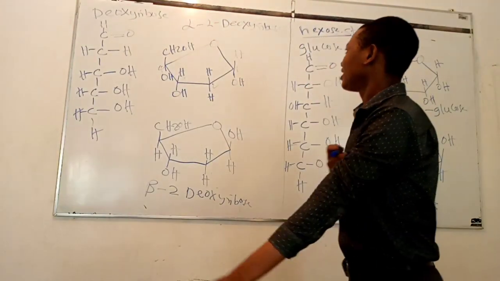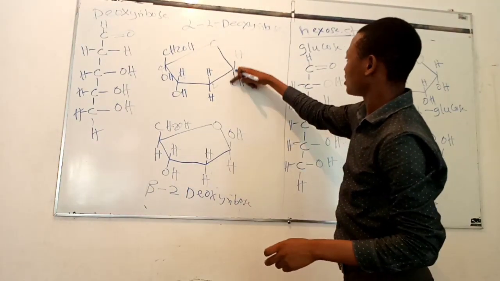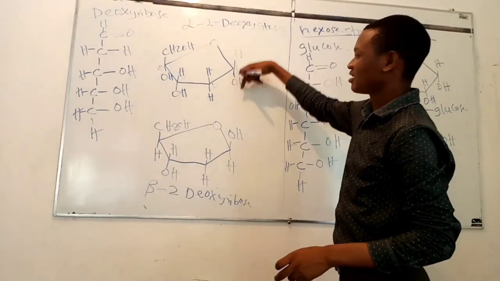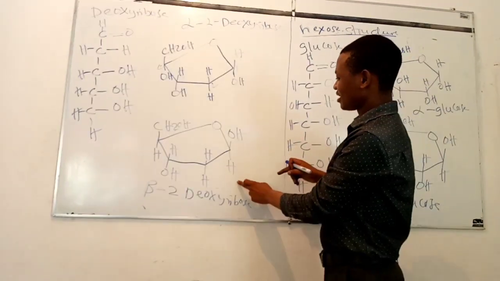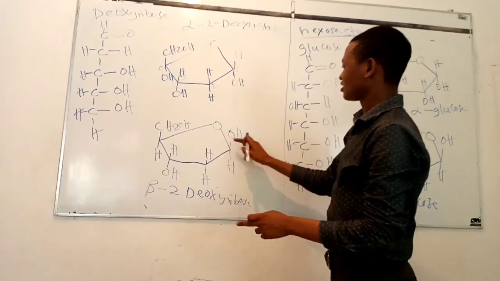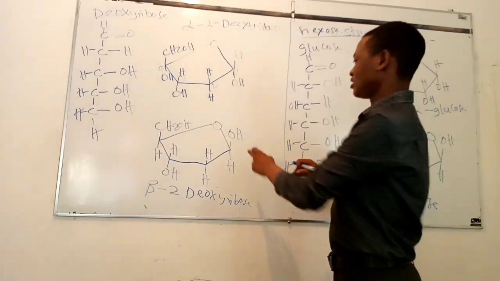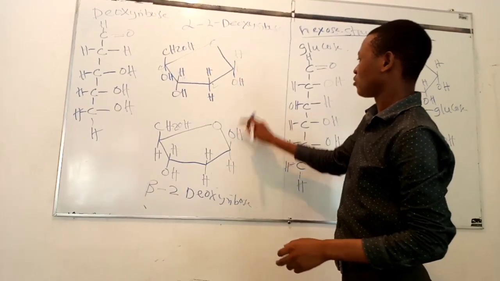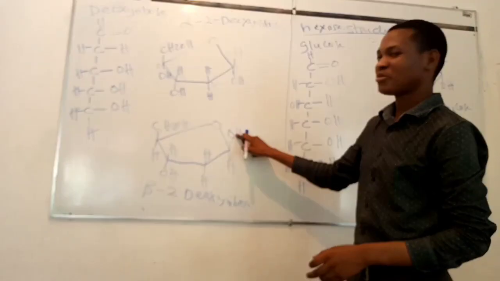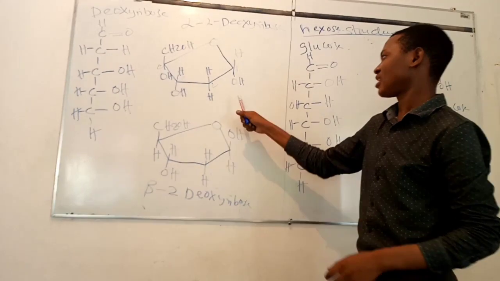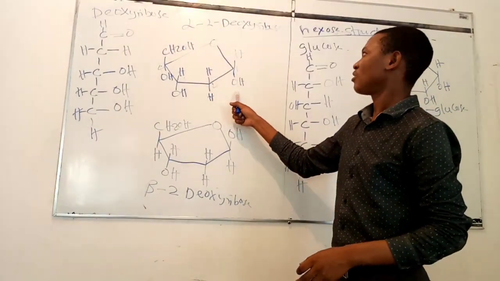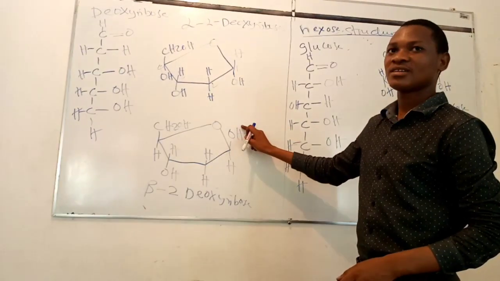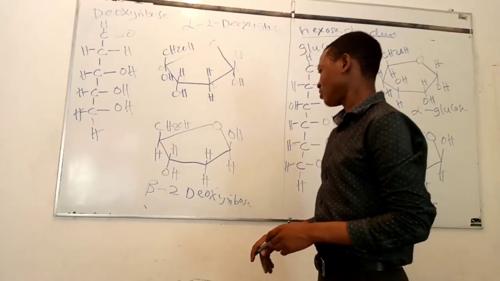In alpha deoxyribose, the hydroxyl group is projected downward. This one is projected downward. While in beta deoxyribose, the hydroxyl group is positioned outward. This one. So the only difference is the position of the hydroxyl group at carbon number 1. If it is projected downward, then this isomer is the alpha isomer or alpha deoxyribose. If it is projected outward, this one, it is beta deoxyribose.